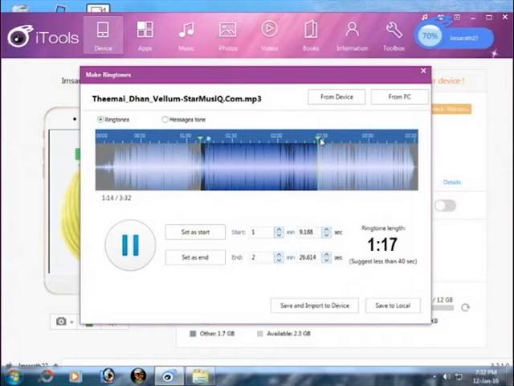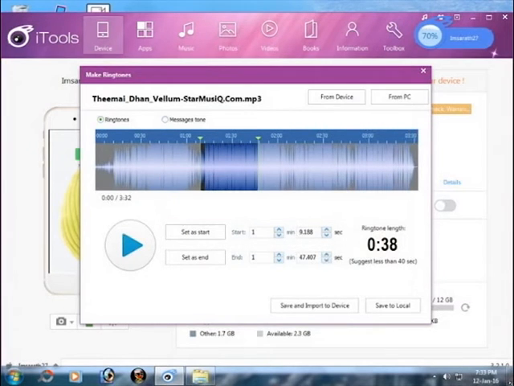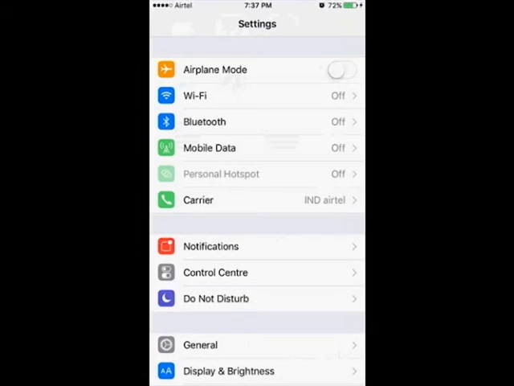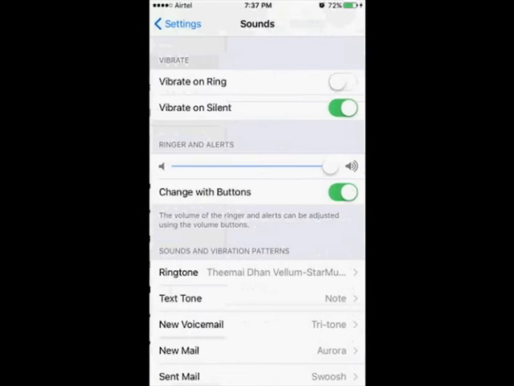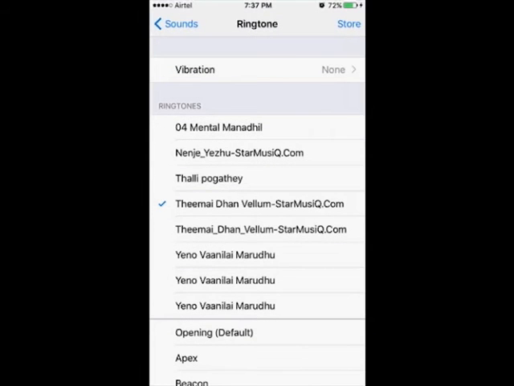After finalizing your tone, click Save and Import to Device option to import your favorite number as your iPhone ringtone. Finally, in your phone settings, you can select your song to set it as your favorite ringtone.